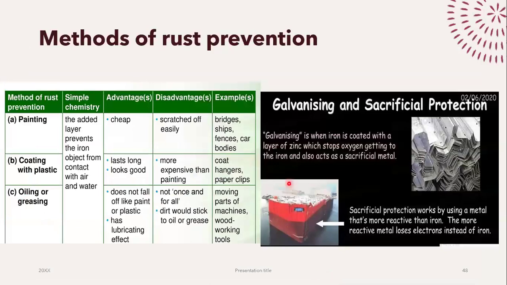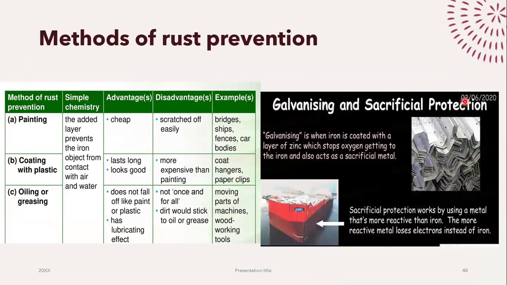Now, another really important thing is the methods of rust prevention. Again, these are really important points that you need to go ahead and study. Two major methods are galvanizing and sacrificial protection. The reason I wanted to go over it with you is because they're quite similar to each other. So what's the difference? First of all, what is it?